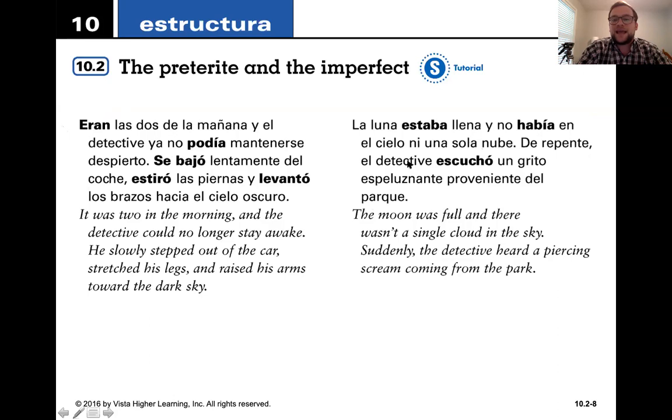De repente, el detective escuchó un grito espeluznante proveniente del parque. Okay, so this is interrupting the moon was full and there wasn't a cloud in the sky. When you see things like de repente or cuando, you're going to be thinking preterite because it's interrupting. When all of a sudden, the detective heard a yell coming from the park.